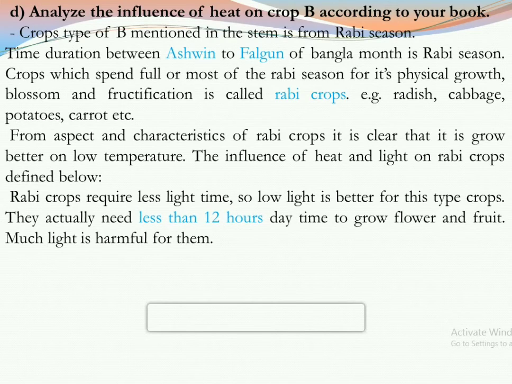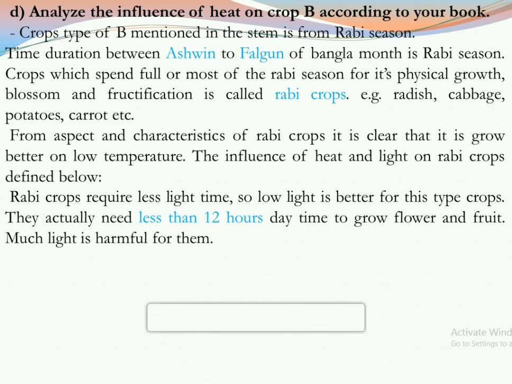Rabi crops require less night time, so low light is better for this type of crop. They actually need less than 12 hours of daytime to grow flower and fruit. Much light is harmful for them. In the application part, we have mentioned the heat and light they need and how much they need. This total becomes application and higher order, that is, the description of heat and light's influence on Rabi crops.